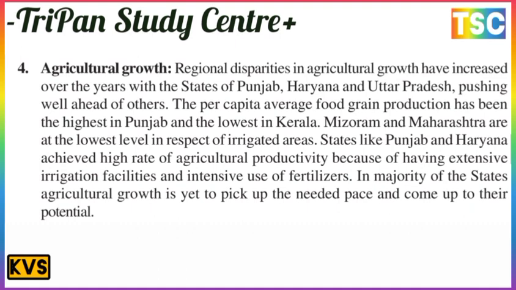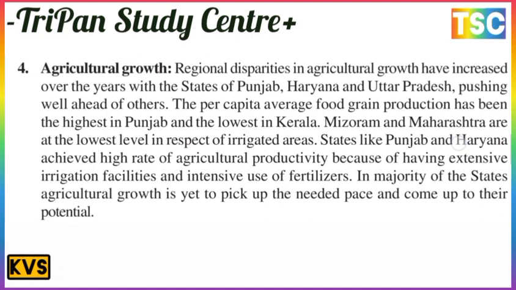Mizoram and Maharashtra are at the lowest level in respect of irrigated area. States like Punjab and Haryana achieve a high rate of agricultural productivity because of extensive irrigation facilities and intensive use of fertilizer. In a majority of the states, agricultural growth is yet to pick up the needed pace and come up to its potential.